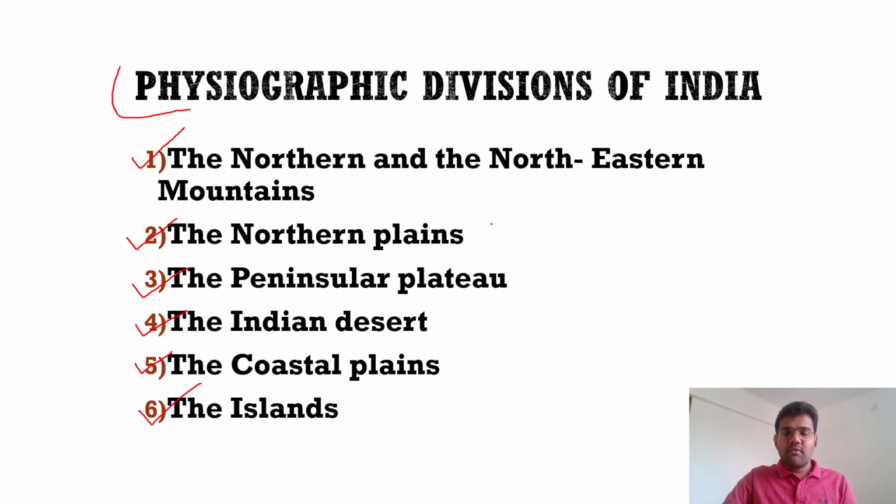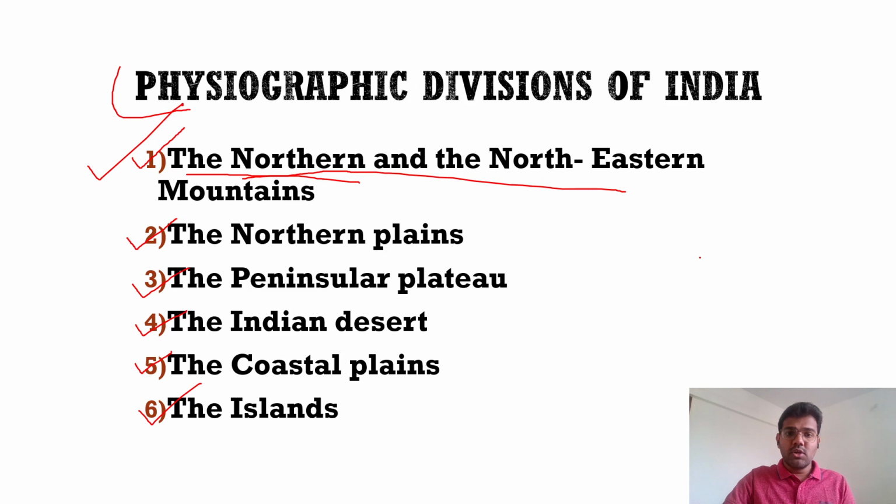So from the next lecture onwards, we will be taking one physiographic division at a time, and we will talk in detail, A to Z about the northern mountains, A to Z about northern plains, peninsular plateau. So each physiographic division we will cover in detail. In detail means what topics will I be covering? Let us take an example. I will be talking about the physiographic division of the northern and the northeastern mountains.